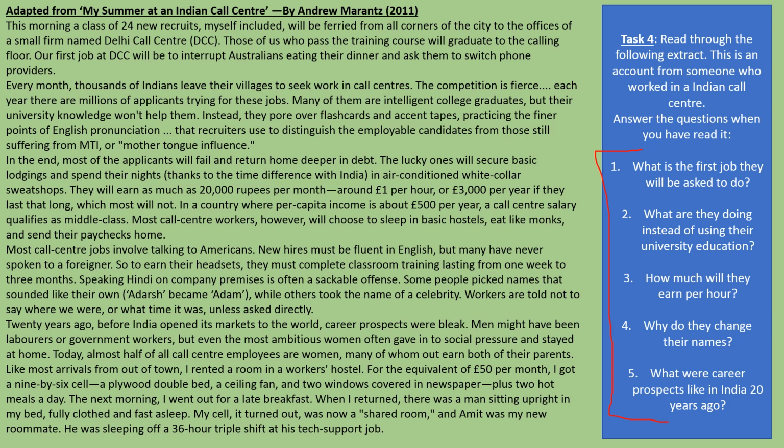Question 3, how much will they earn per hour? Question 4, why do they change their names? And question 5, what were career prospects like in India 20 years ago? Okay, so some pretty straightforward questions, but you just need to read through the passage to answer them. Okay, so pause the video here and do task 4, questions 1 to 5 for me.